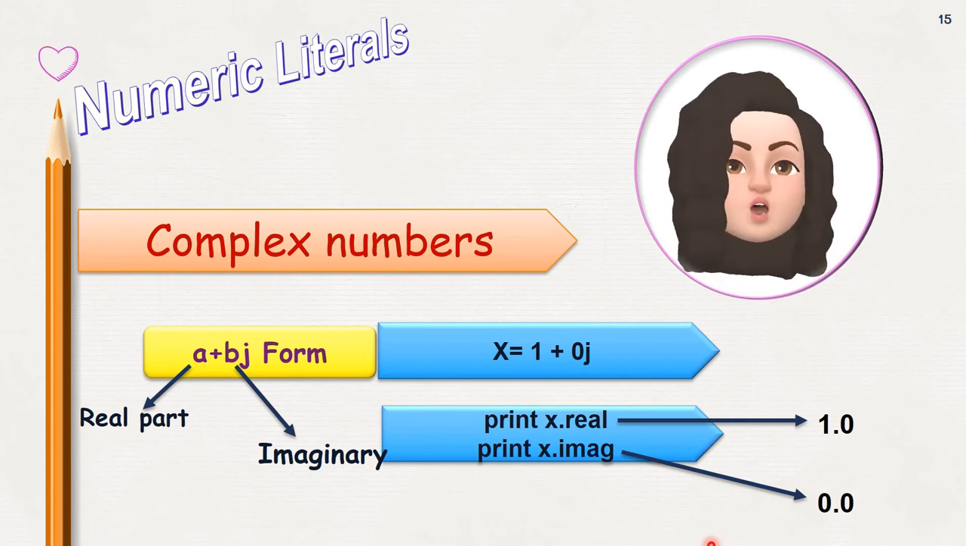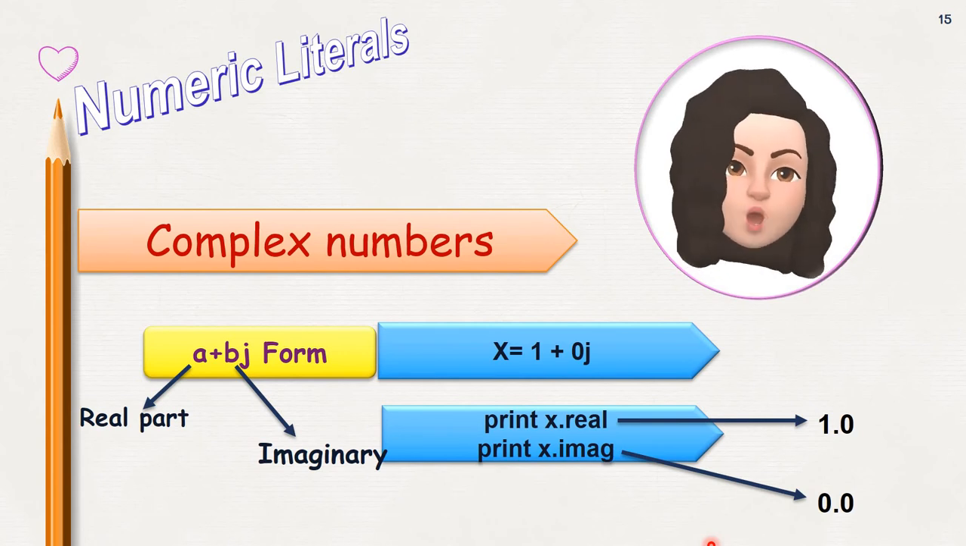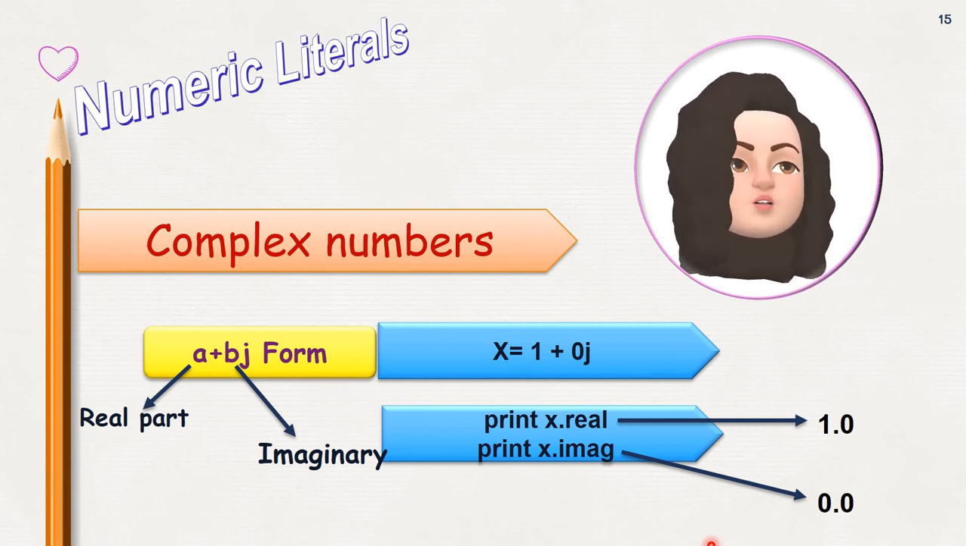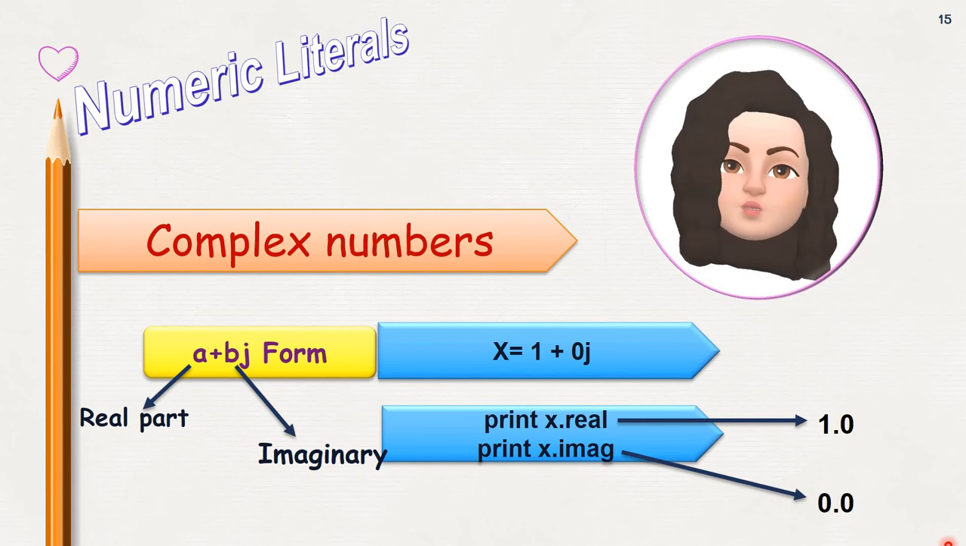Complex numbers. Complex numbers are the numbers which are represented in a plus bj form. Here a is the real part, b is the imaginary part. a and b are any float numbers, and j is equal to the square root of -1, the imaginary number. Look at the example, x is equal to 1 plus 0j. Here 1 is the real part, and the coefficient of j is 0, that is the imaginary part. So complex numbers are represented in a plus bj form.